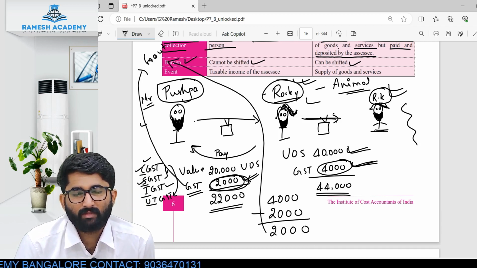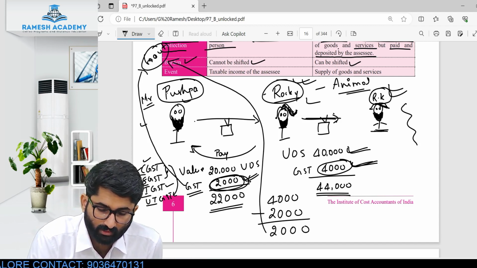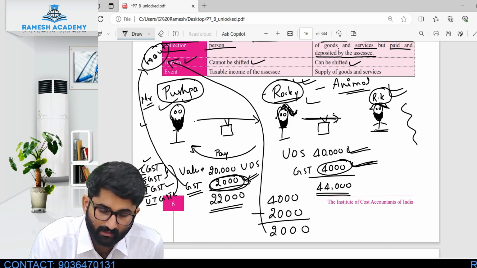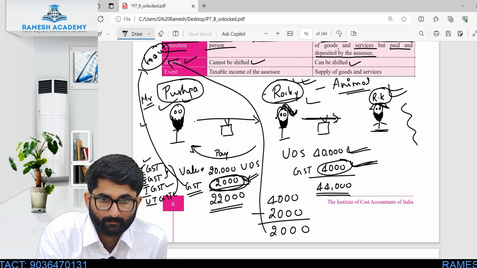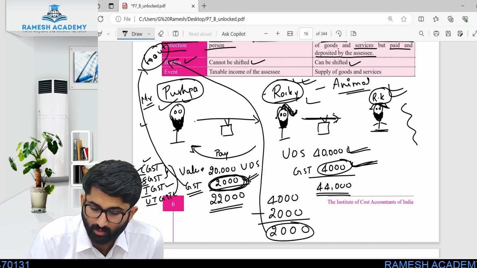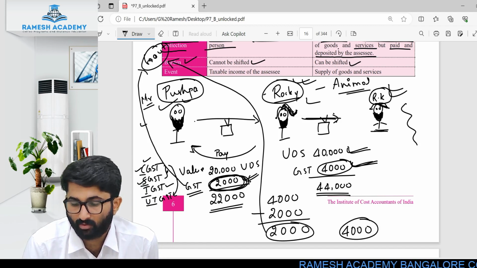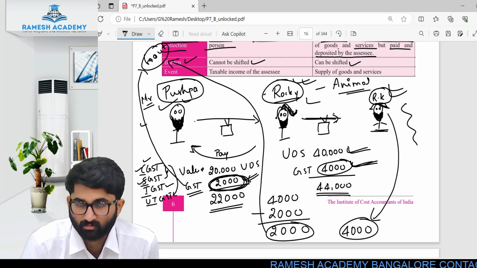Now you tell me what is the total income of the government? 2,000 paid by Rocky Bhai and 2,000 that was paid by Pushpa. So 2,000 from Pushpa's side and 2,000 from Rocky's side. The government got 4,000. Actually this 4,000 is paid by whom? Ranbir Kapoor.